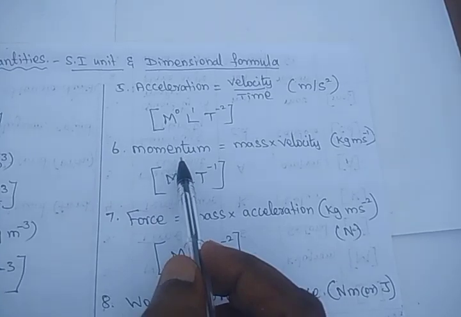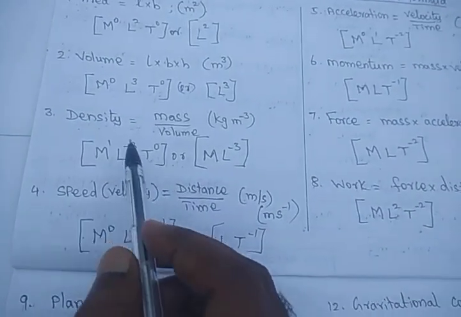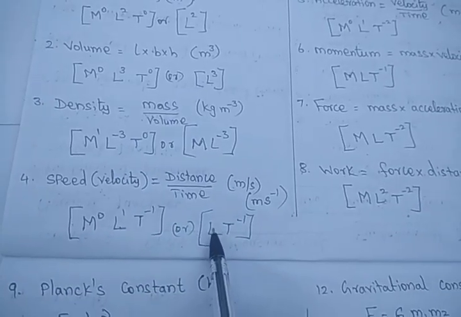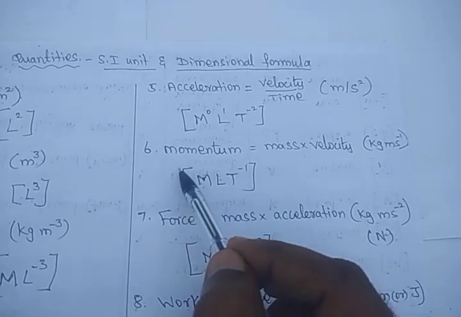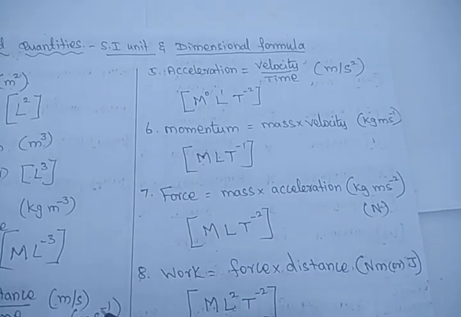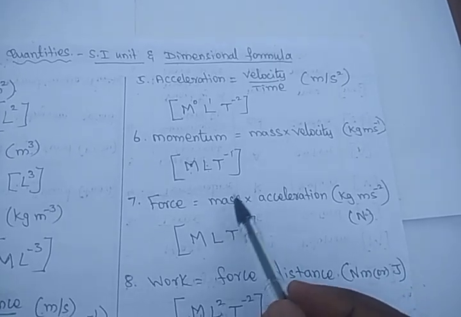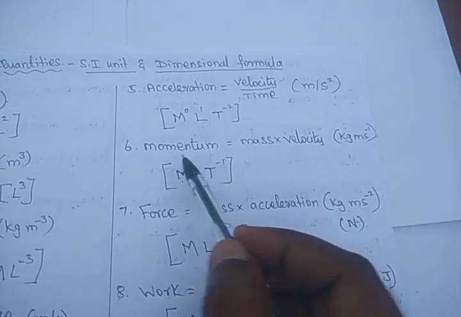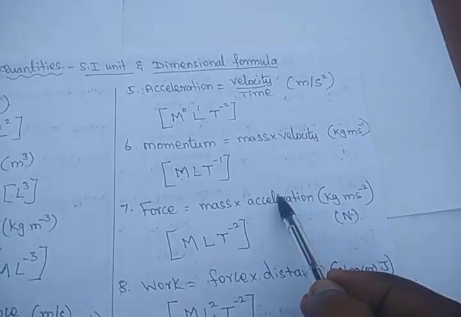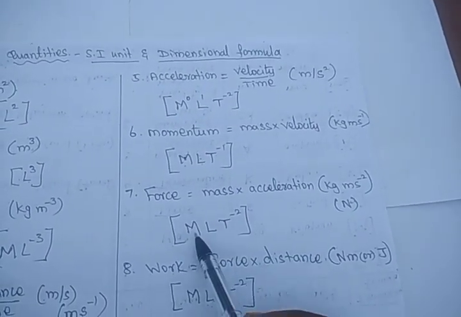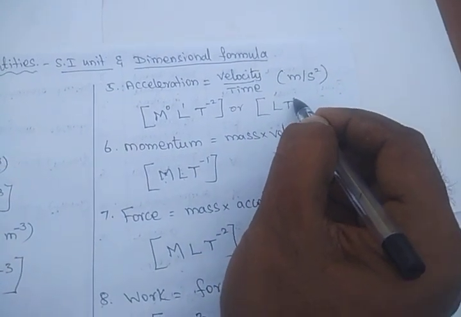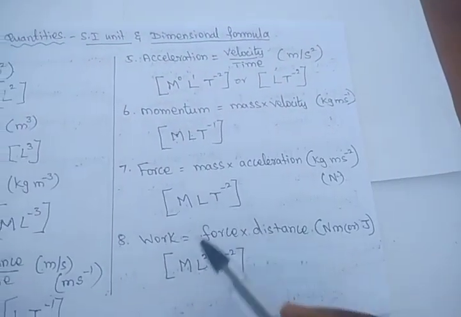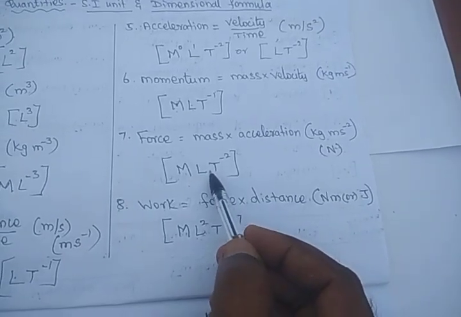So what is momentum? Momentum is mass into velocity, mass M, and already we know that the velocity dimension is L T power minus 1. So L T power minus 1 into mass M. This is the dimensional formula for momentum. In the same way, mass into velocity is momentum, and mass into acceleration is force. So you put M and the acceleration. What is the dimensional formula for acceleration? L T power minus 2. Substitute here, and we get the force dimensional formula.